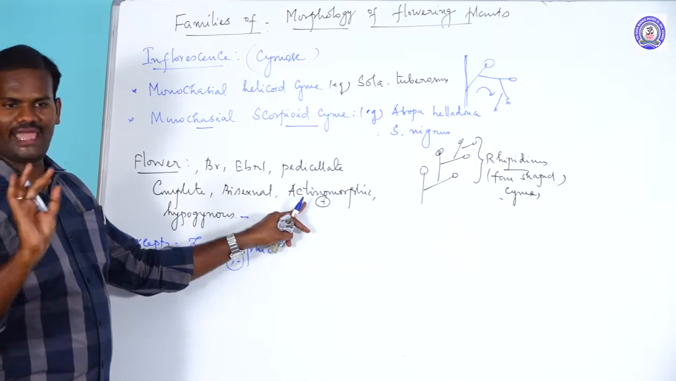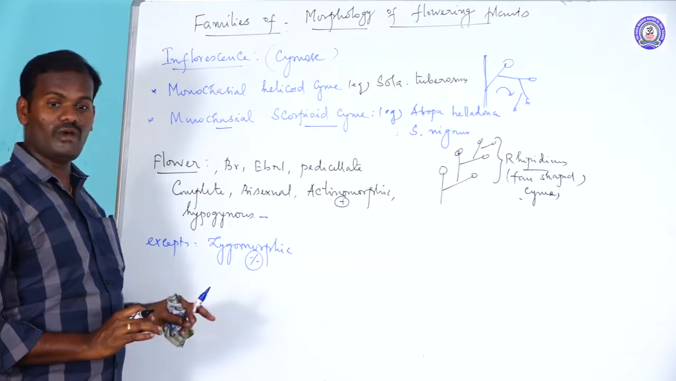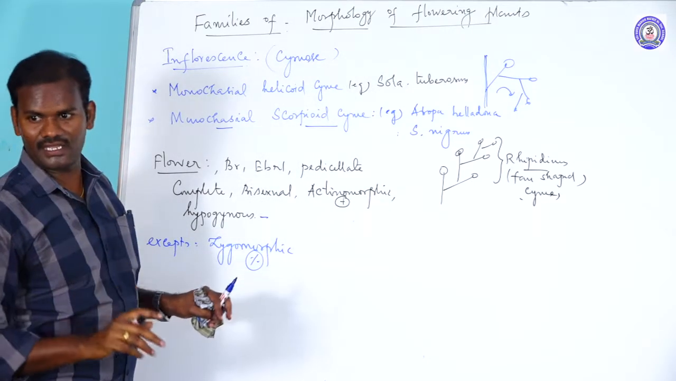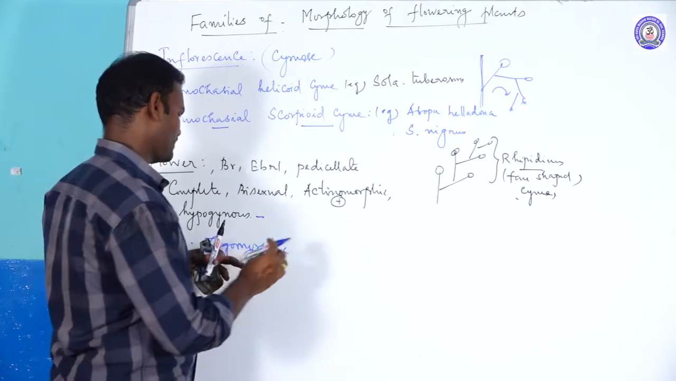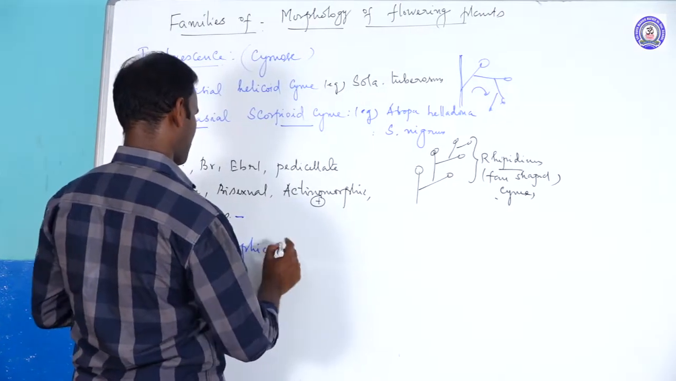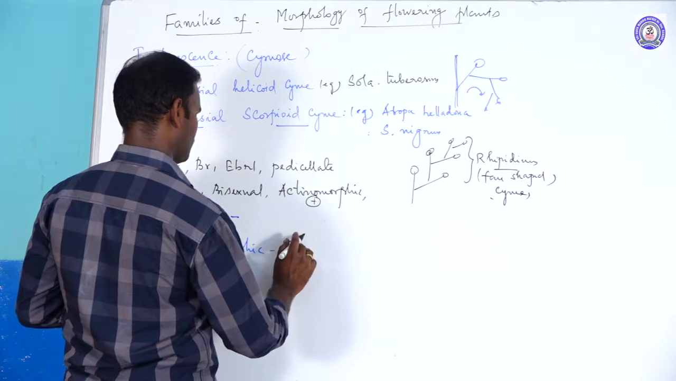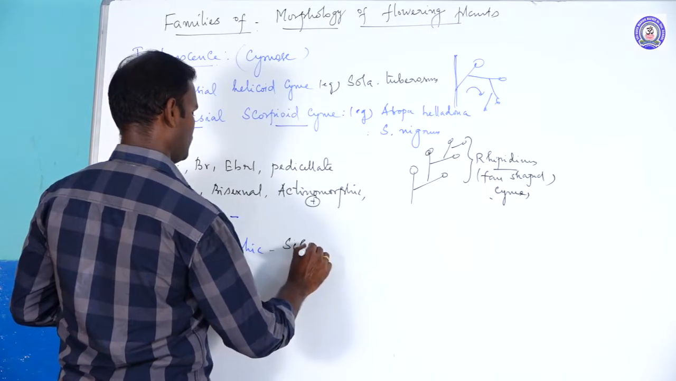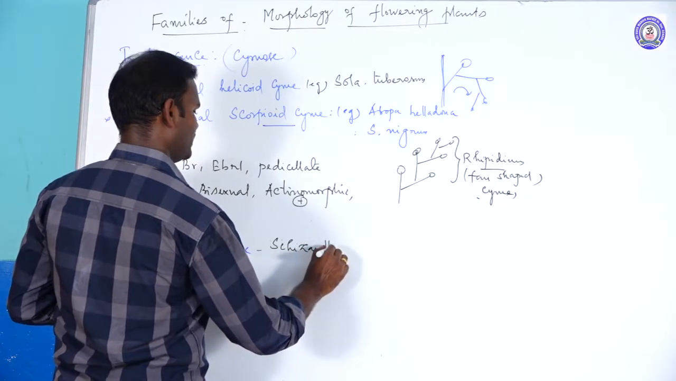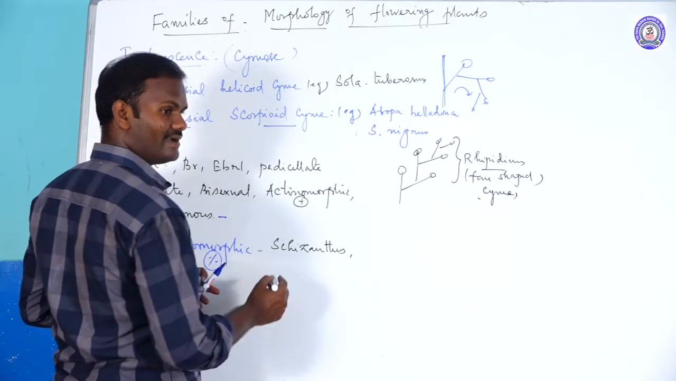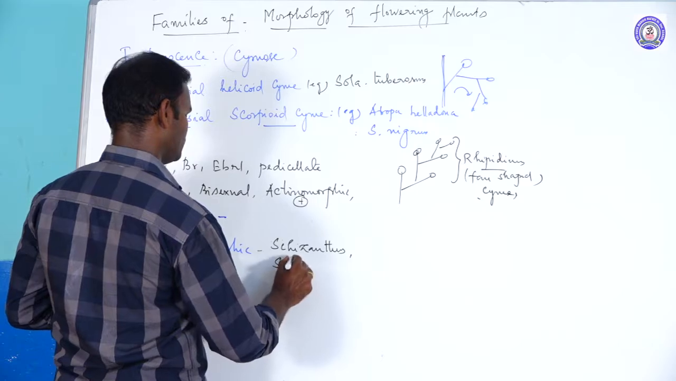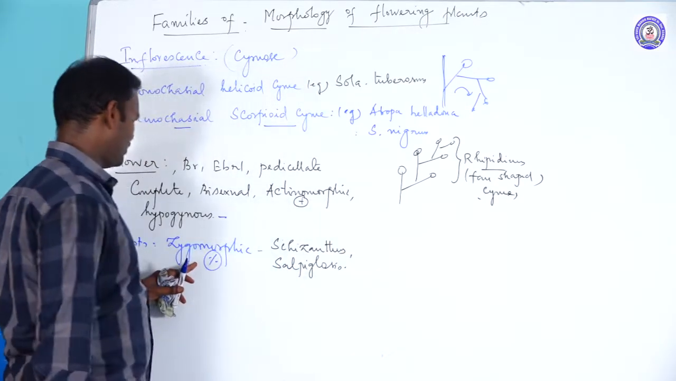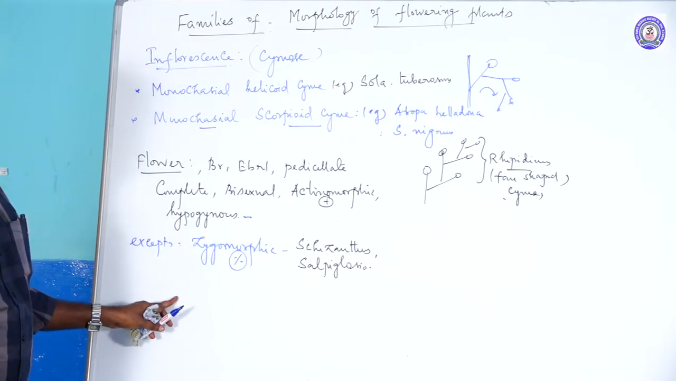Though mostly actinomorphic, some species are zygomorphic. It can be divided into two equal halves in only one vertical plane. For example, Schizanthus pinnatus. Another one is Salpiglossis. These are examples for zygomorphic conditions.